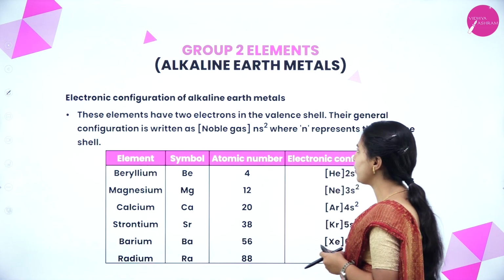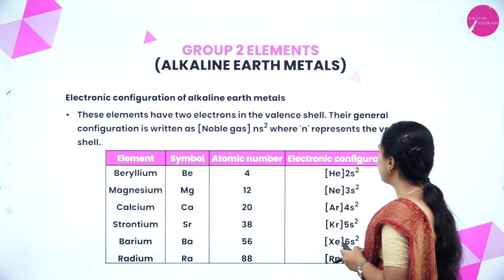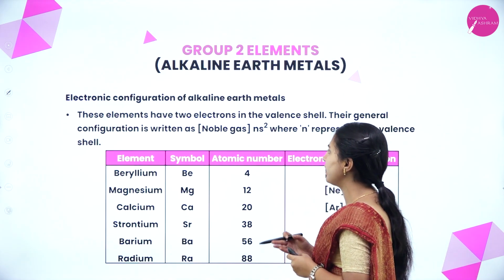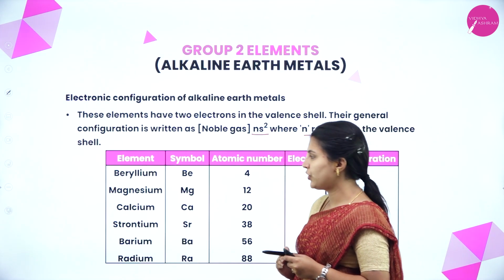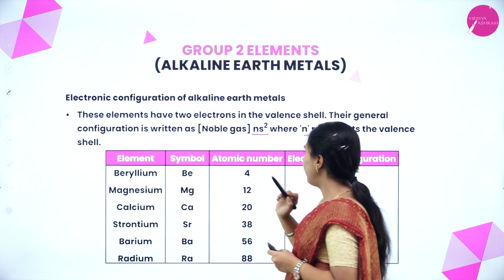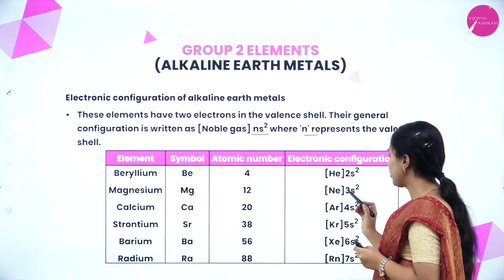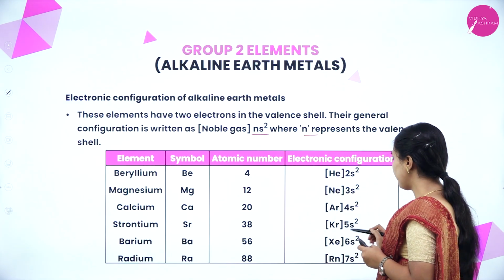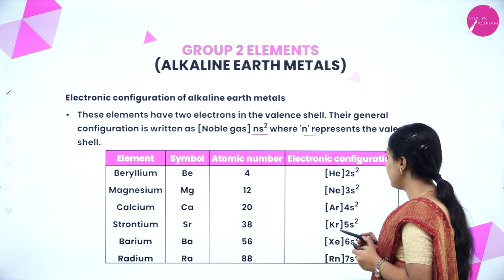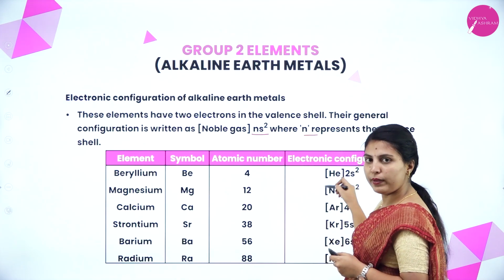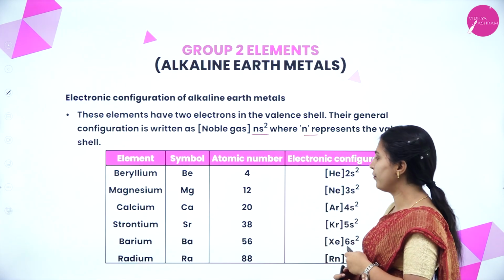Next, electronic configuration of alkaline earth metals. These elements have 2 electrons in the valence shell. Their general configuration is written as ns2, where n represents the valence shell. This is beryllium, atomic number 4, 2s2; magnesium 12, 3s2; calcium 20, 4s2; strontium 38, 5s2; barium 56, 6s2; radium, 7s2. This means after the noble gas configuration, it ends up with the valence shell completely filled.